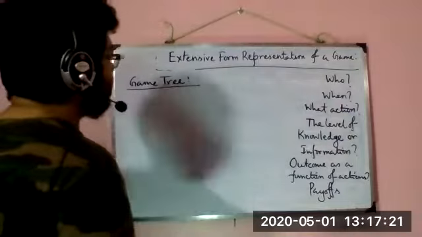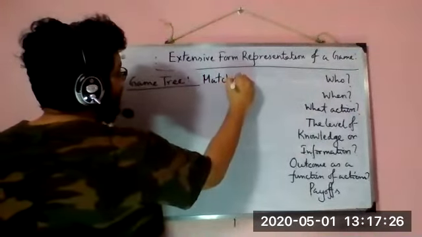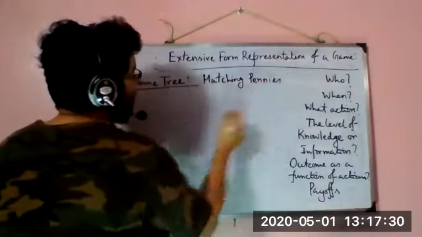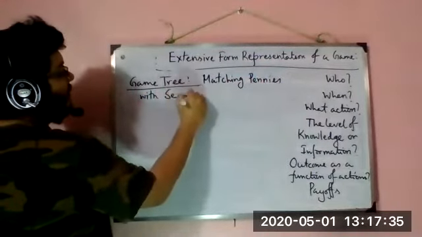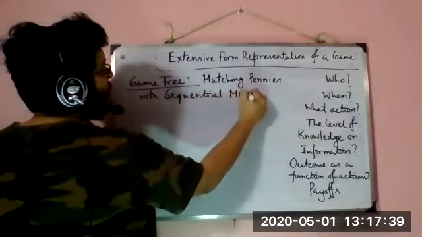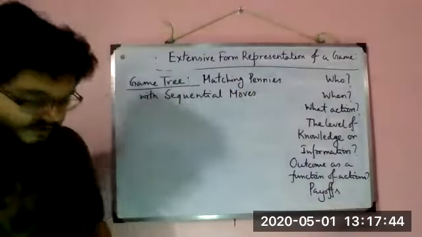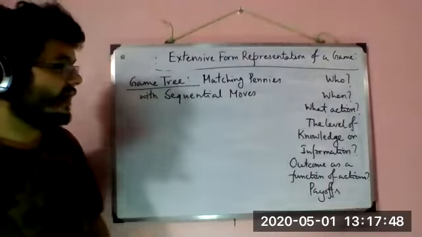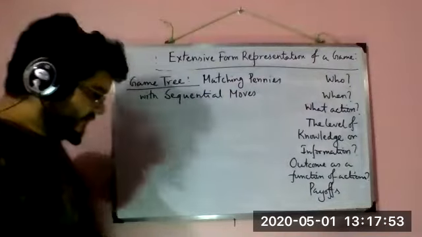So we will consider a variant of the standard matching pennies, but this time we will consider it with sequential moves. So, matching pennies with sequential moves. Obviously, when I'm saying it is sequential, the aspect of time comes in. That is my question, when?